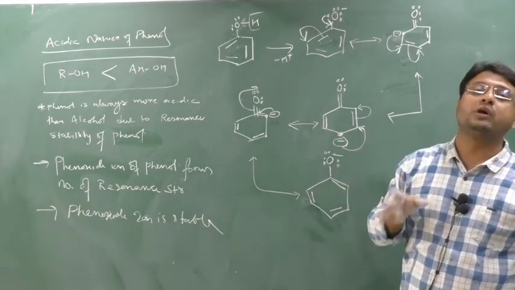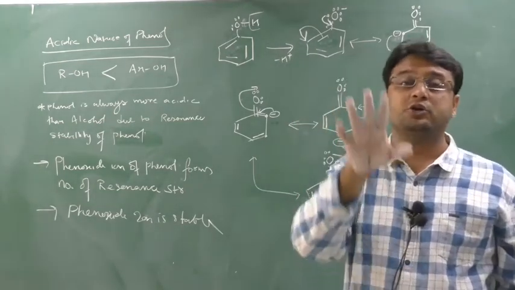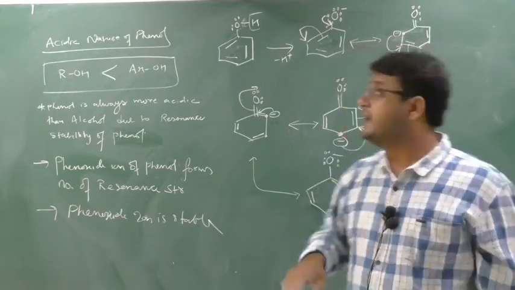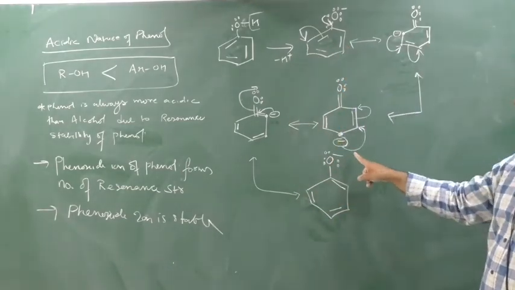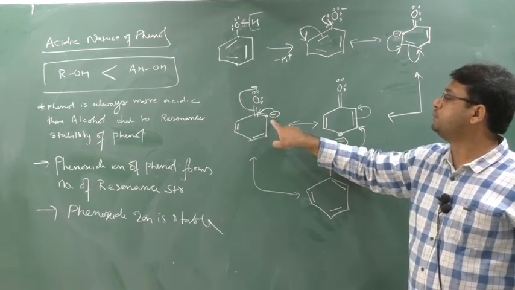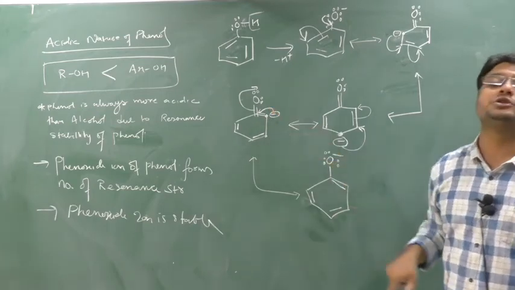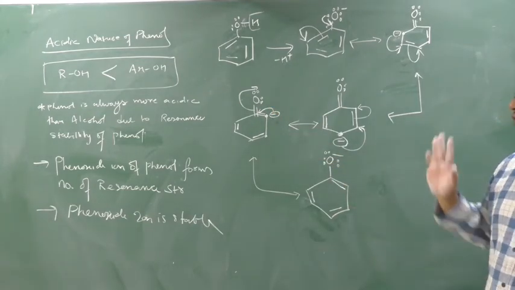Due to this reason, ortho and para will be the products formed during the chemical reaction of phenol. In that, the ortho product will be the major product, because whenever the group comes on the ortho position, intramolecular hydrogen bonding will be possible. What is intramolecular hydrogen bonding? Tomorrow I will explain it to you, do not worry about it.